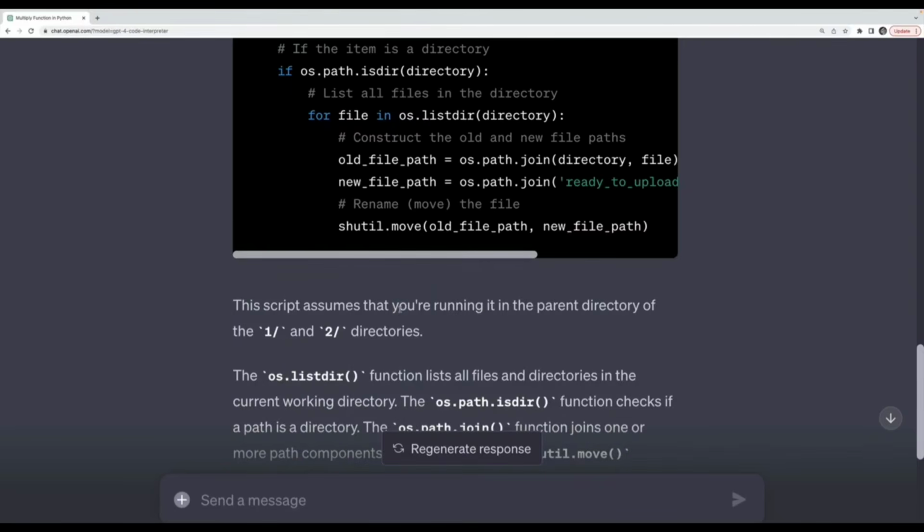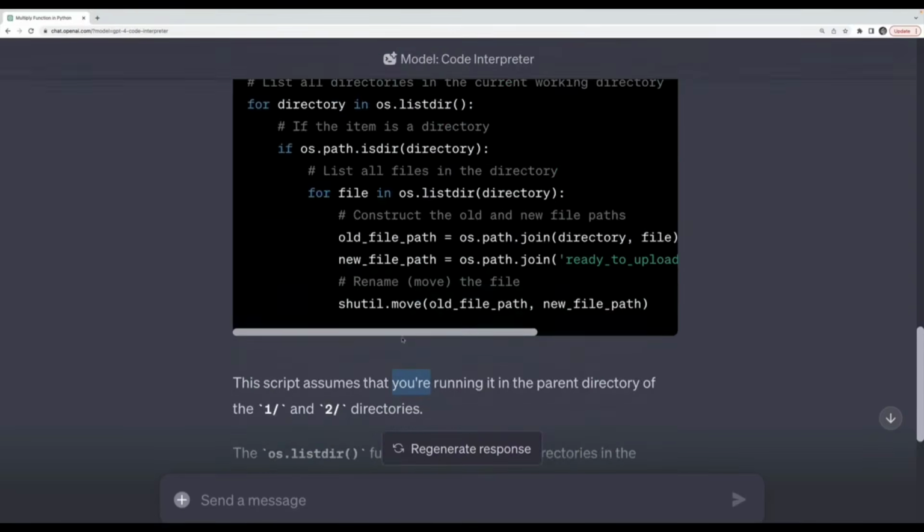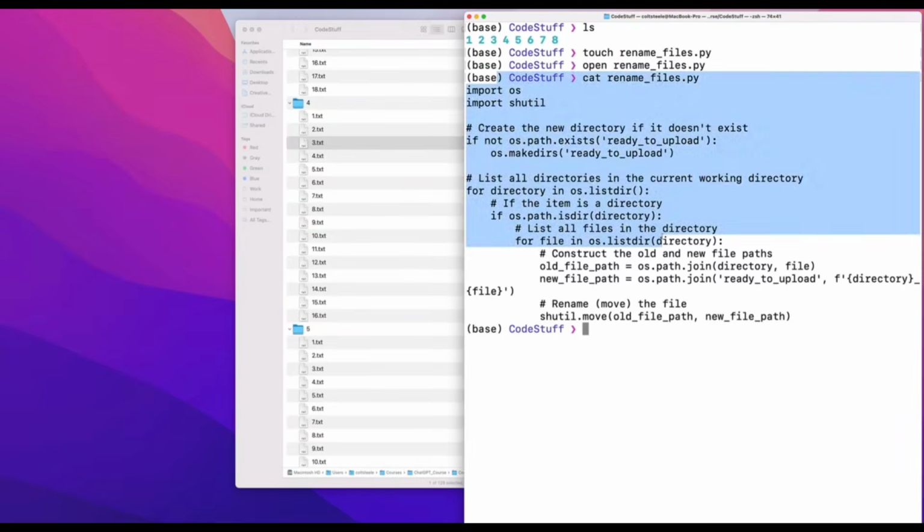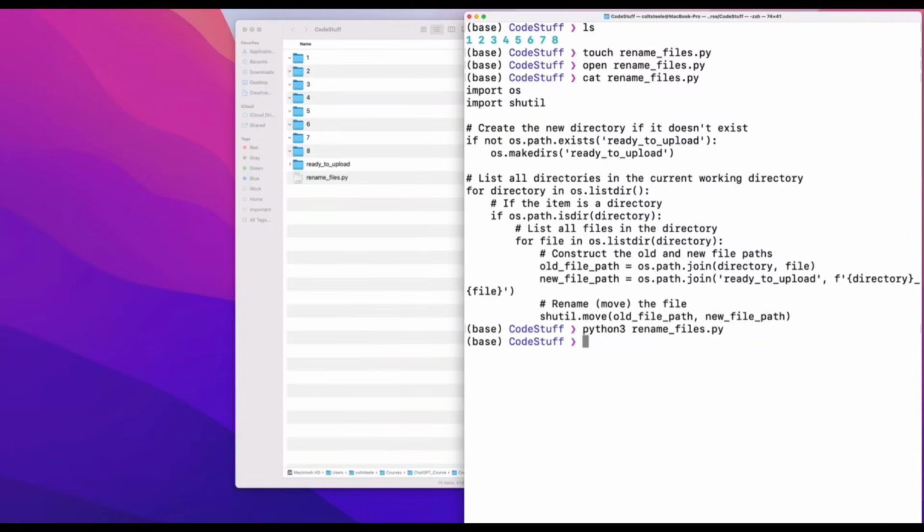Now let's see. It says I assume you're running it in the parent directory of the 1 and 2 directories. That's what I want. So let's try this. I'm going to make a new script in here called rename_files.py. I put the script that it gave me in rename_files, so it's in there. And now I'm going to try executing it. And let's see what happens.